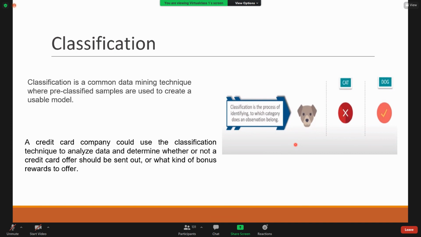In the case of classification, the same kid is given an apple and I ask him to identify whether it is a fruit or a vegetable. Unless he knows how a fruit looks and how a vegetable looks, he can't classify, right? So prior knowledge is required for classification, but prior knowledge is not required for clustering.